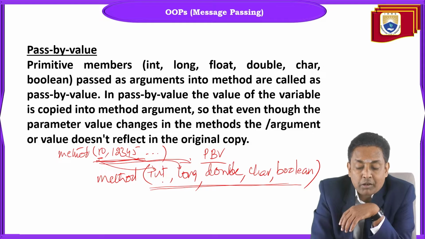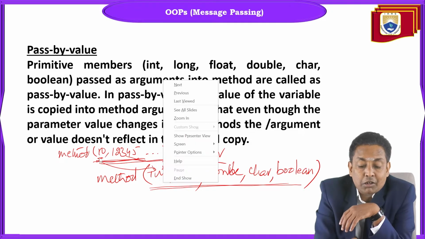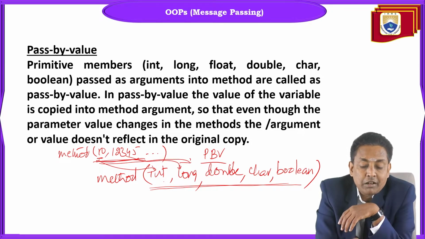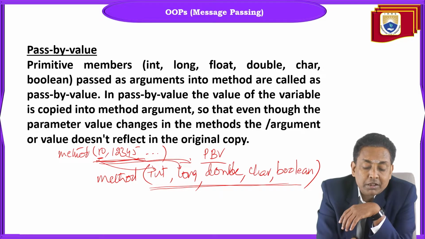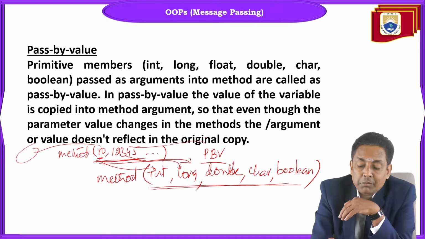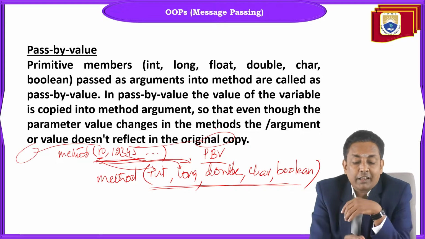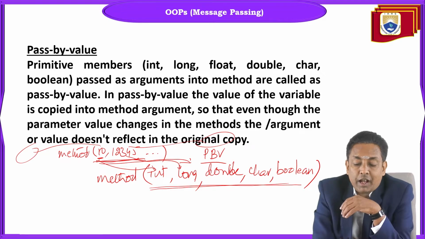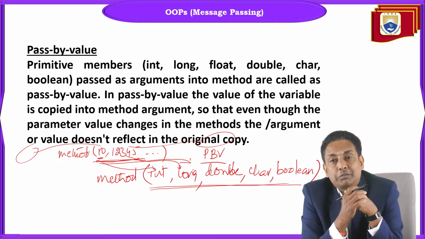Only values will be copied into the method, but not their addresses. Not the memory where the memory is allocated for 10, somewhere in the buffer, where the memory is allocated for 1 2 3 4. That address is not passed here. Only the value will be passed as an argument into the method.